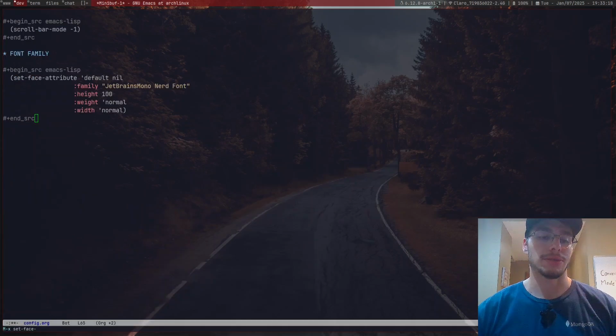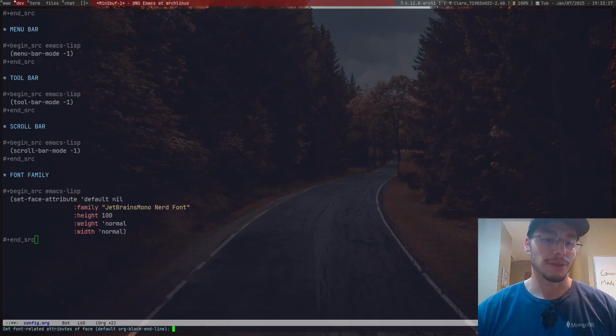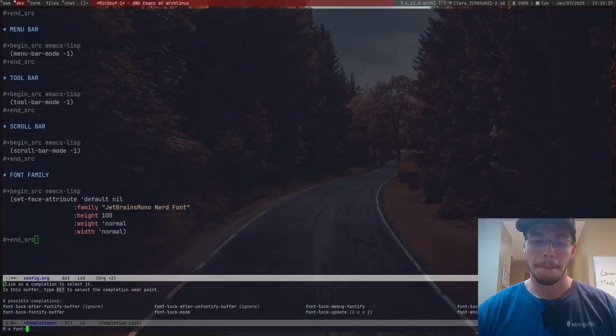Set face, where was it? You can do set some faces or something like that. Set face font, maybe. Set face font, set font related attribute, or face default org block end line. Now it's not that. Font. Now where was it?